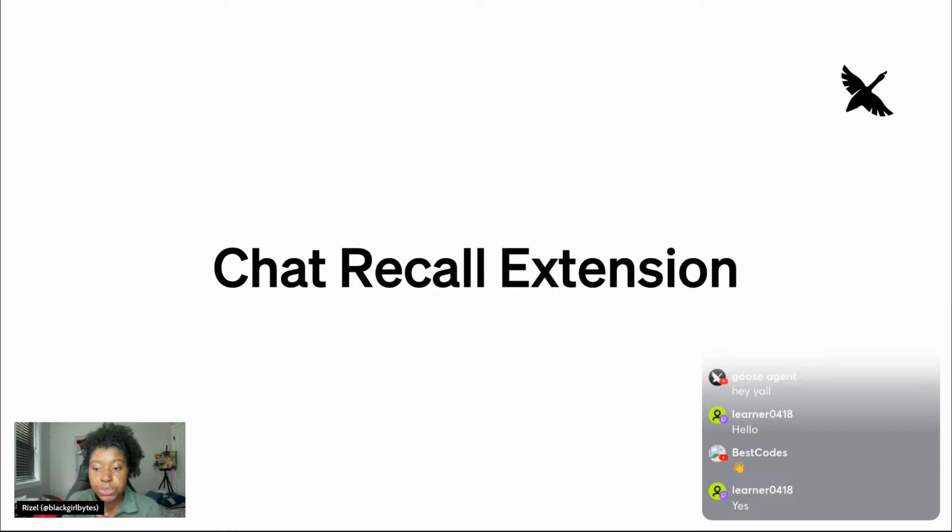Another thing that is new within Goose is called the chat recall extension. By the way, extensions in Goose are MCP servers. So that's another one that I might use. I'm not really sure if I'll use it, but there's a new feature, and basically it allows you to be talking in one session, and you can say, oh, remember when we talked about XYZ in a past session, and Goose would remember that. I think this is a valuable feature.